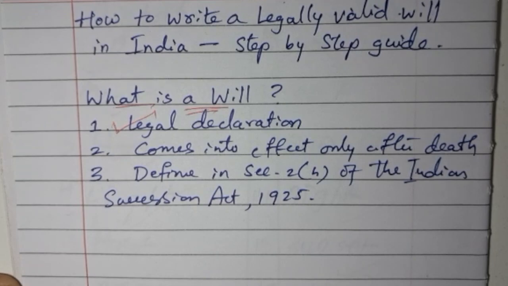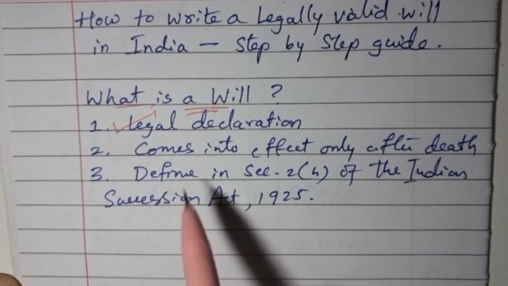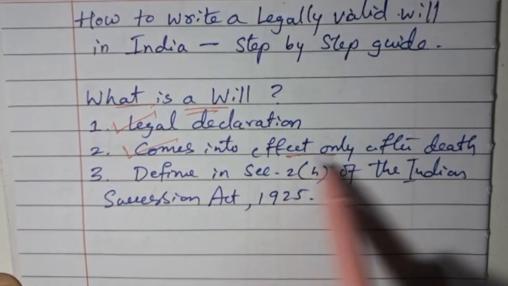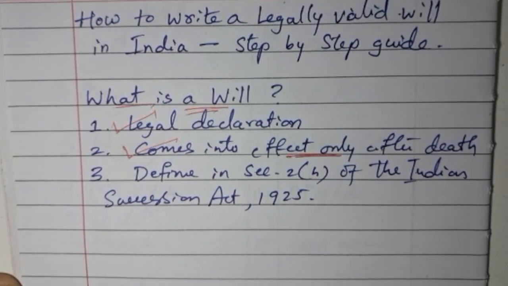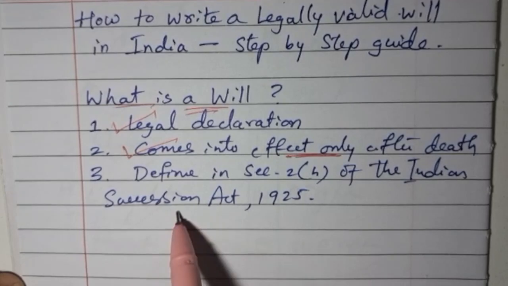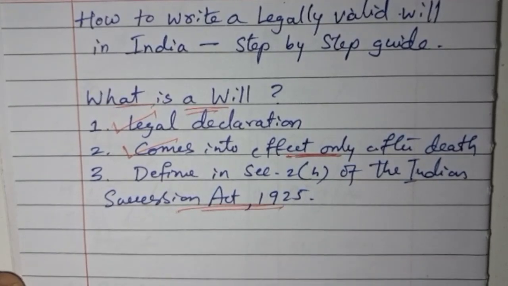So it is activated only after the testator's death, and this is defined under Section 2(h) of the Indian Succession Act 1925.